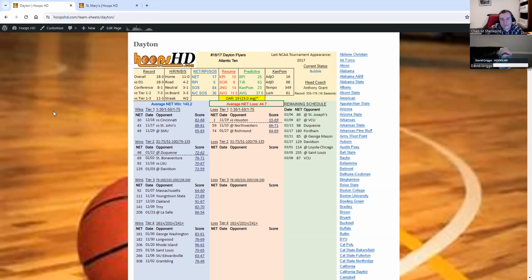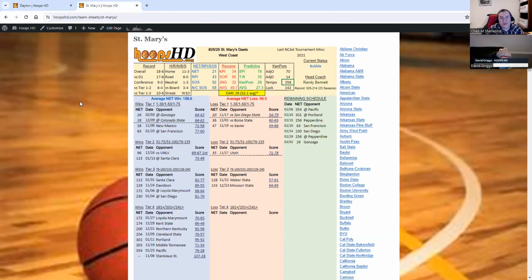And then let's compare them to someone. Can we go back to the St. Mary's comparison? I've got them loaded up here. As you see here, they've got a little bit more in the losses, but some good wins. Now, the tier three losses, home losses.